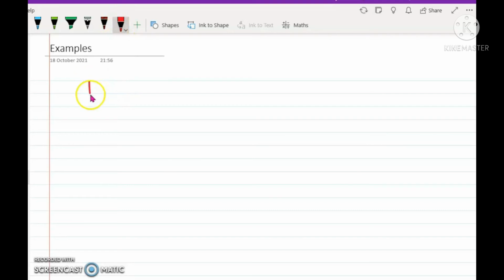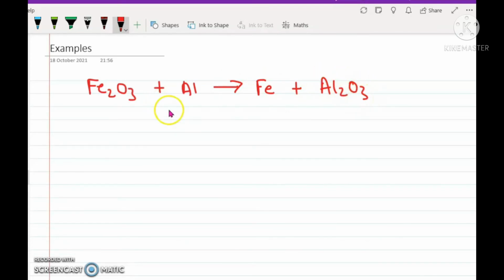Now for practicing, let's do some more examples and check your understanding at this level. Suppose I have an example where Fe2O3 is reacting with aluminium to give iron and Al2O3. Take a pause at this point and identify which among them is getting oxidized, which is getting reduced, which is the oxidizing agent in this case, and which is the reducing agent. Okay, so we'll start again.